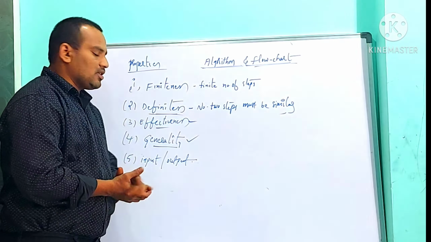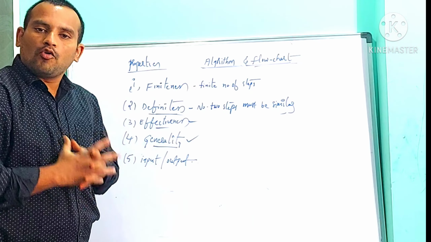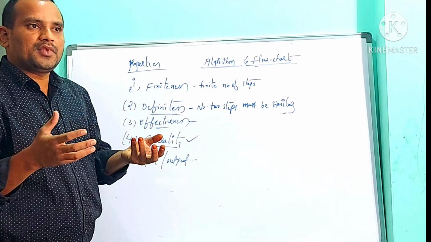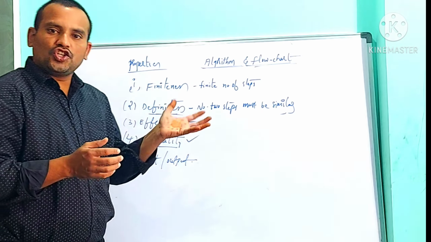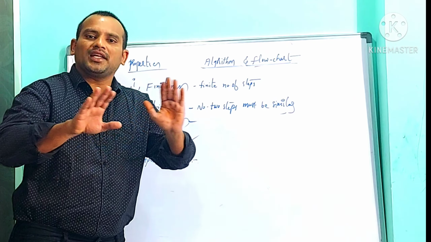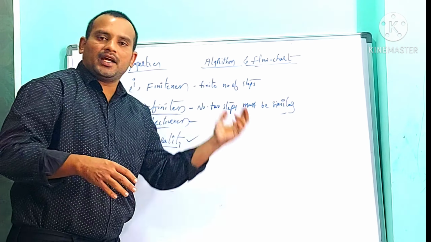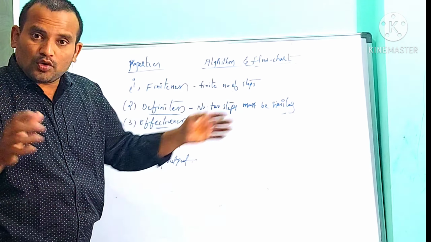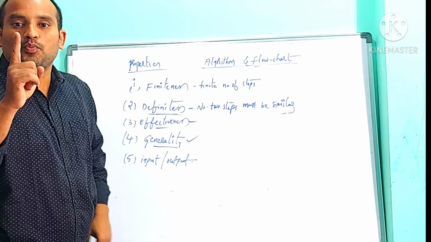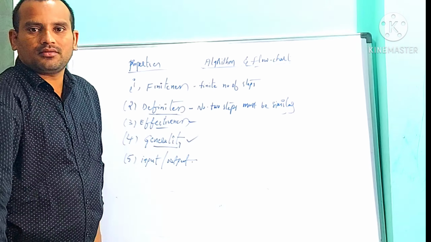And the final property is input and output. An algorithm may take zero input, meaning it may not take any input, or it may take one input, two inputs or more than two inputs, but it must produce at least one output.